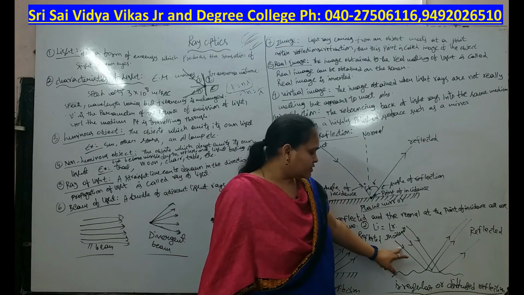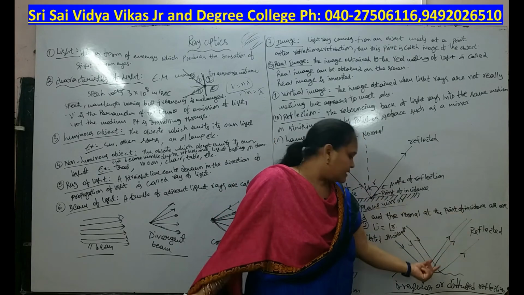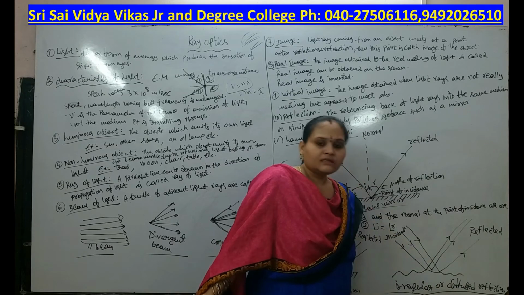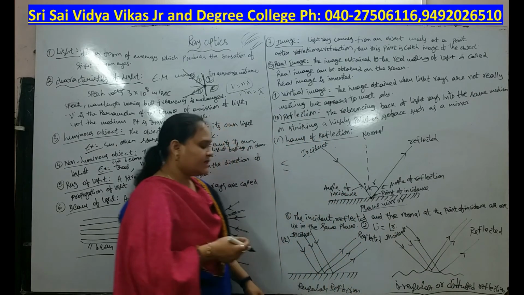But here we are observing that the parallel beam of incident rays is reflected in an irregular manner. Observe this. This is the irregular or diffused reflection. Once again I will repeat it.